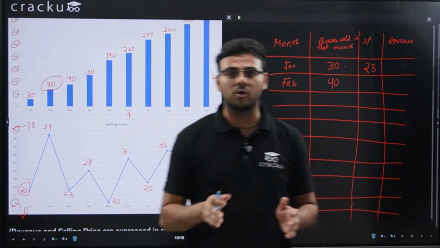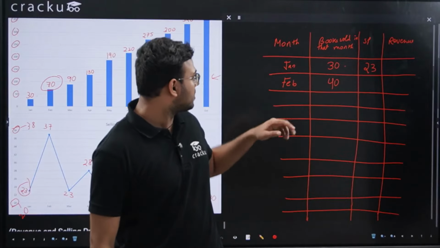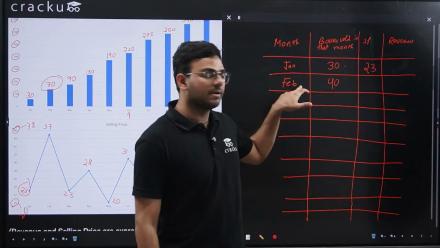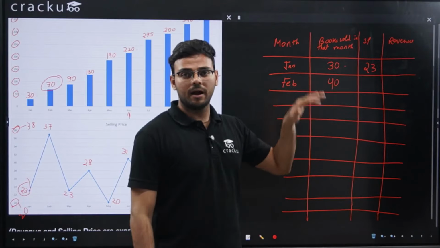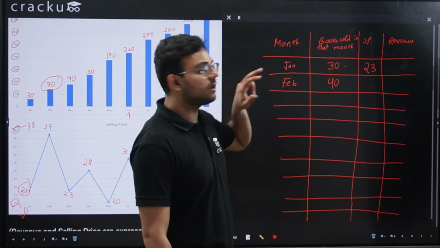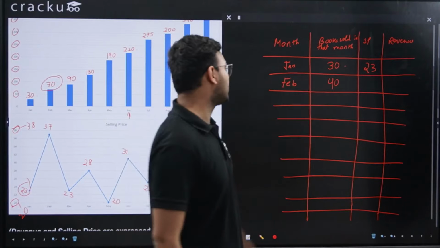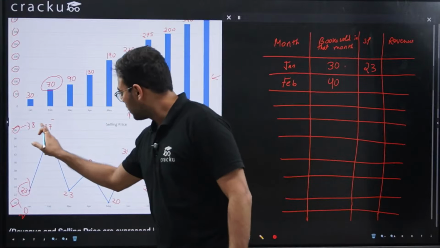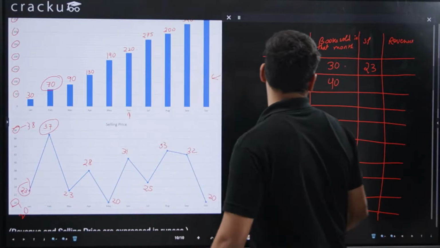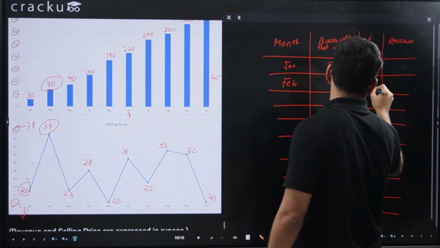40 books should have been sold in February, because only then will the cumulative number of books sold up till February be 70. So this is 30, this is 40, and the selling price of the book is 37.